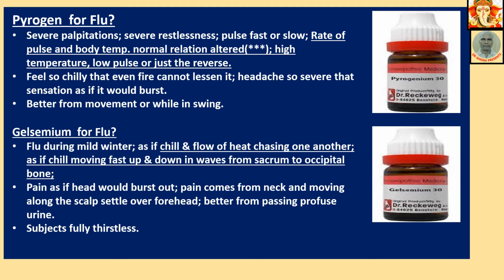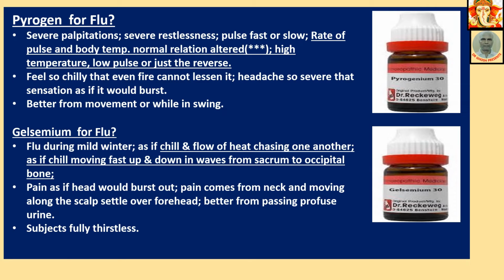Generally, per degree Celsius, 10 beats per minute pulse rate increases. This is standard. But when Pyrogen is required, you will see that the temperature may be 40, 3 or 4 degrees more than 37, but the pulse almost the same, 75.